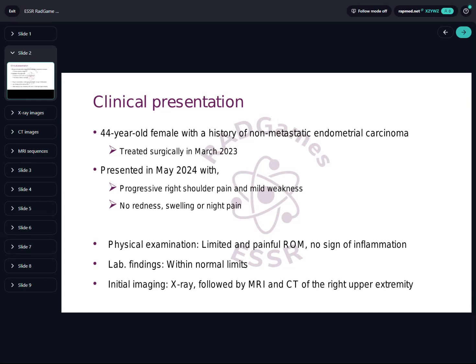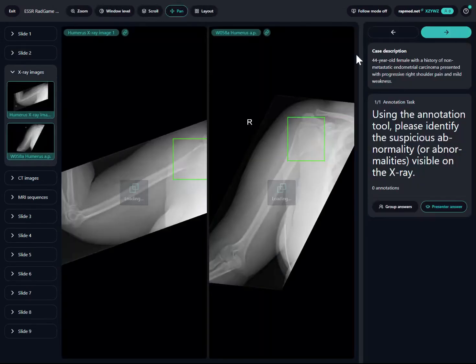On physical examination, her range of motion was limited and painful, but there were no signs of local inflammation. Laboratory findings were unremarkable, so we proceeded with imaging: first X-ray, CT, and MRI of the right upper limb. Let's review what those imaging studies revealed, starting with the plain radiograph.